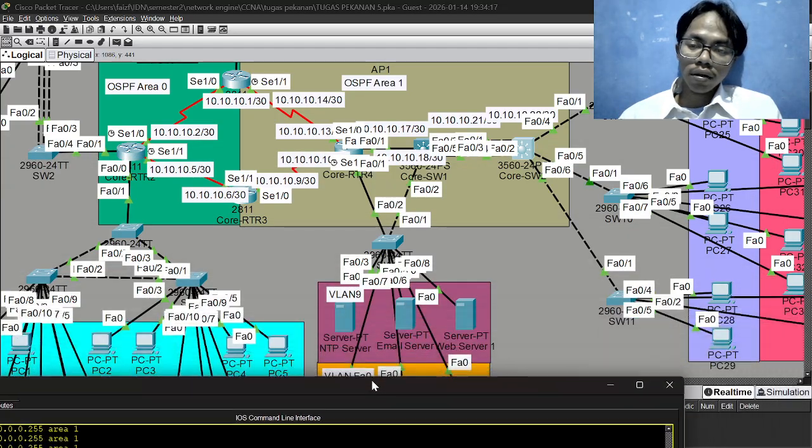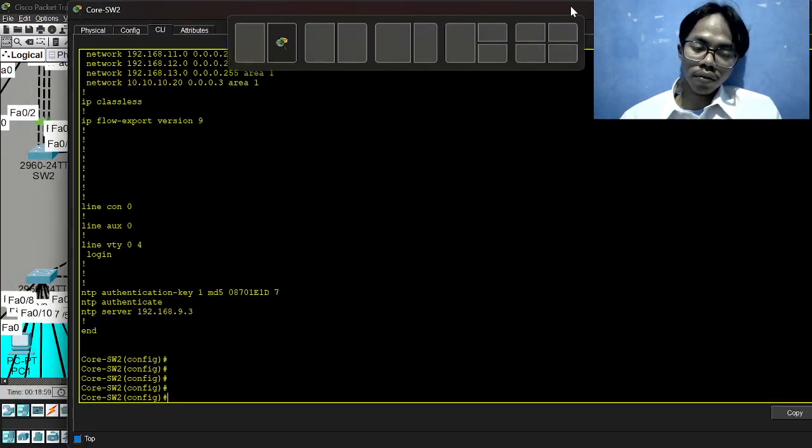The NTP has the connection or authentication to Core ST1.